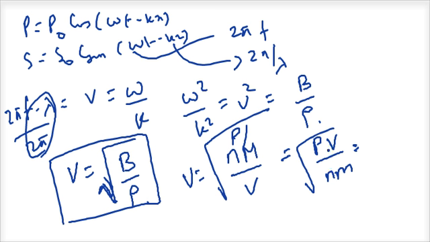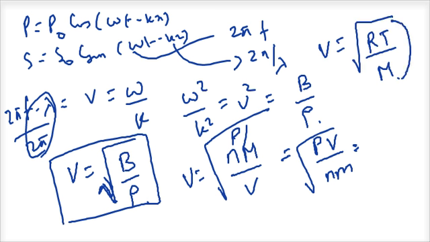Now we know that PV is equal to nRT. So if I substitute that, the n will get cancelled, and velocity of a gas is equal to root over of RT by molar mass, which means that lesser the molar mass, greater will be the velocity of sound in the medium. I hope you are able to understand this. Velocity is inversely proportional to the molar mass.